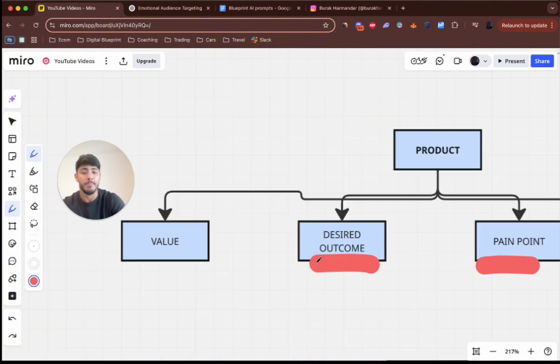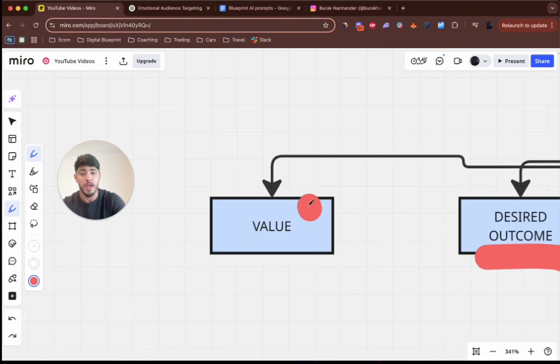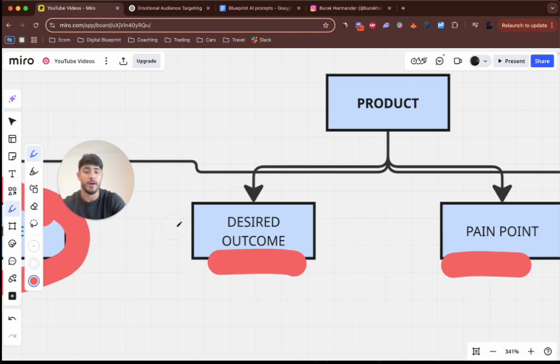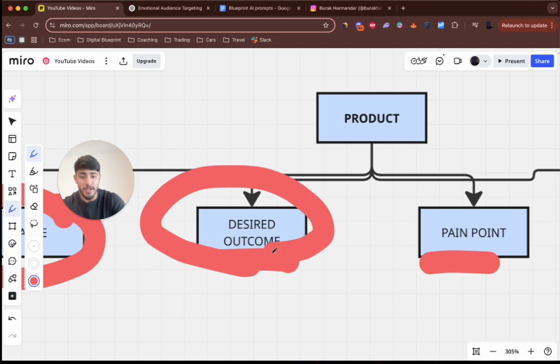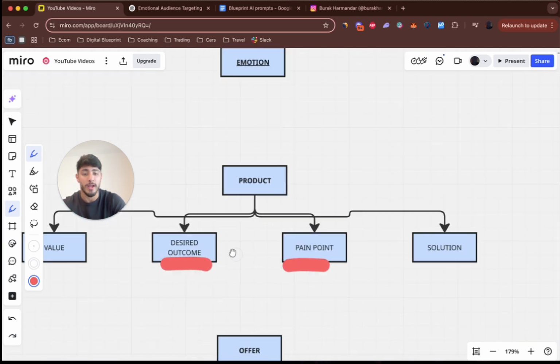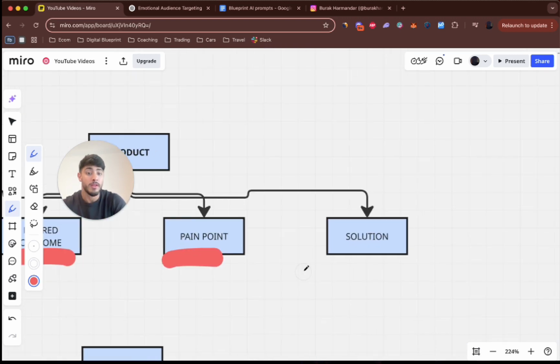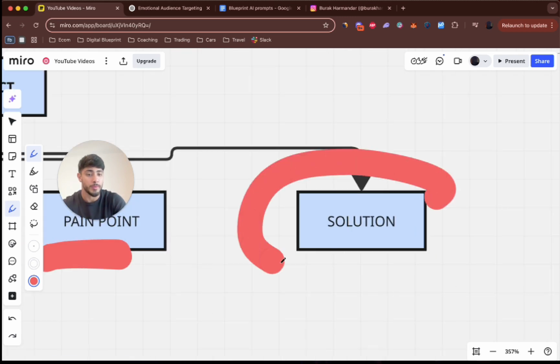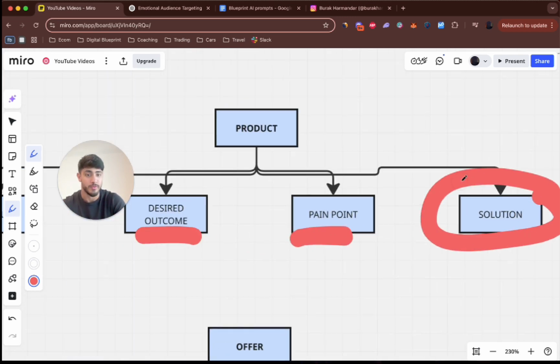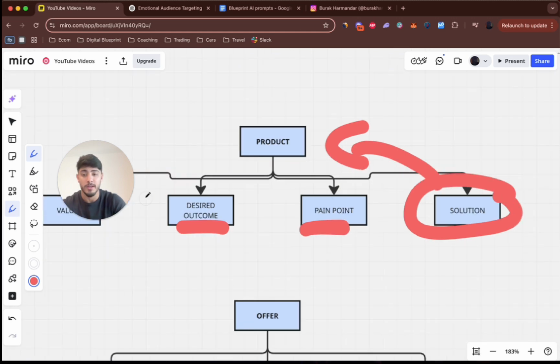You guys know this. And then what we're going to be focusing on is the amount of value that we're going to provide by giving them the desired outcome. And the way we're going to do that is by focusing on the pain point and on the solution. The solution is going to be basically our product. That is the solution, right? This is basically the way to go.